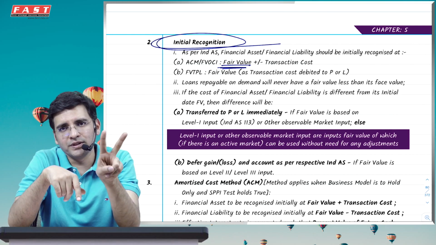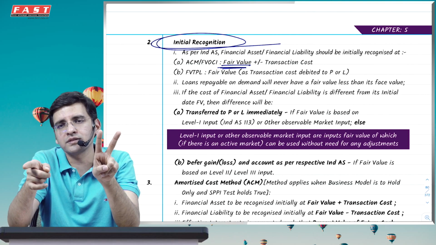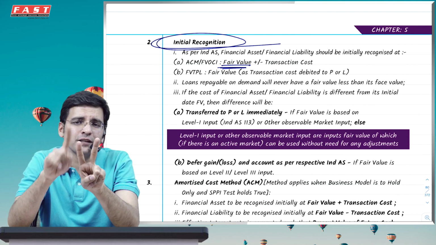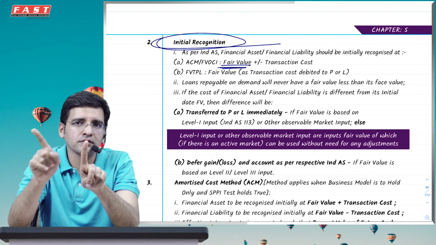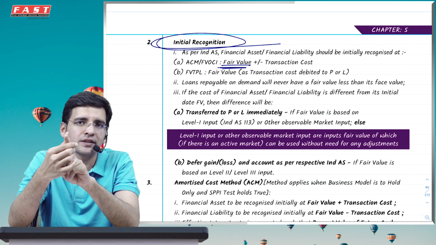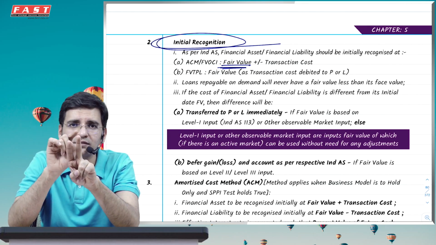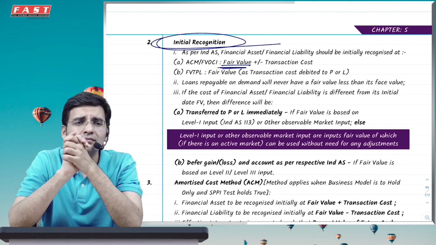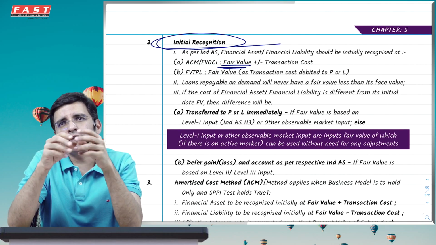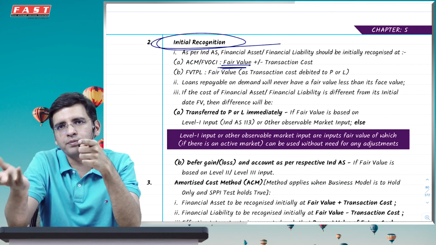Transaction cost under two methods. Transaction cost accounting is dependent on the choice of method which we are now going to discuss for subsequent measurement. If it is based on FVTPL, transaction cost goes to PRL. If it is based on ACM or FVOCI, it will be adjusted from the initial recognized value. That means the carrying amount initially would be fair value plus or minus transaction cost. Why so? In FVTPL, if you increase the cost, anyway when you bring it to fair value, gain or loss will go to PRL.